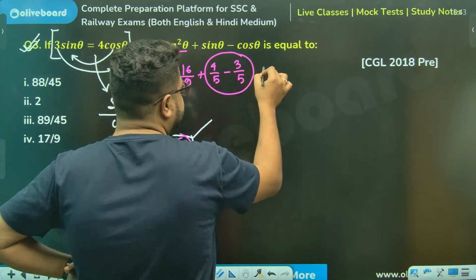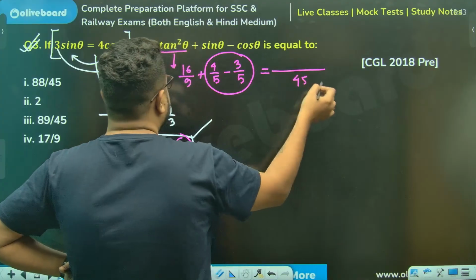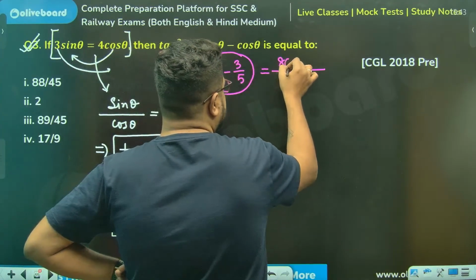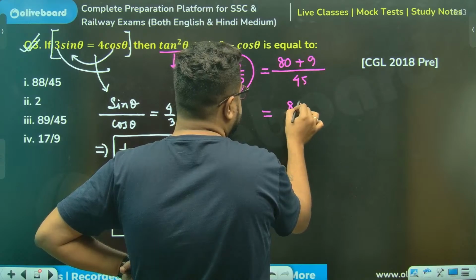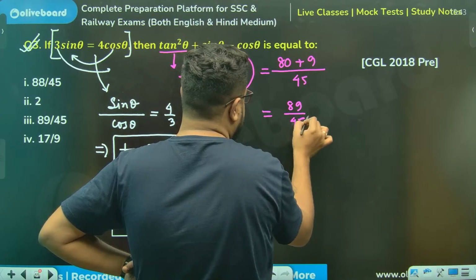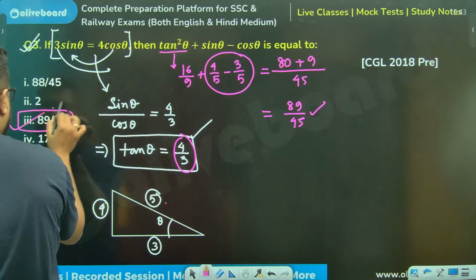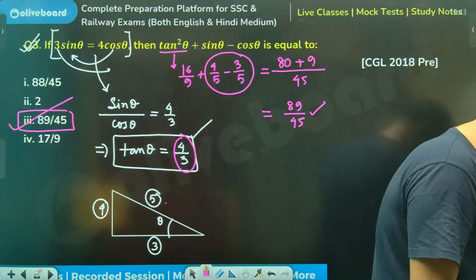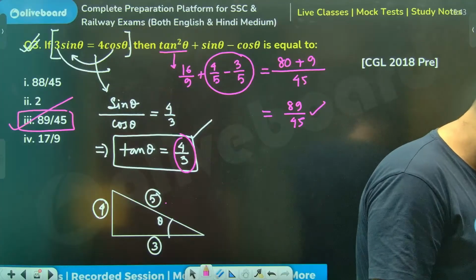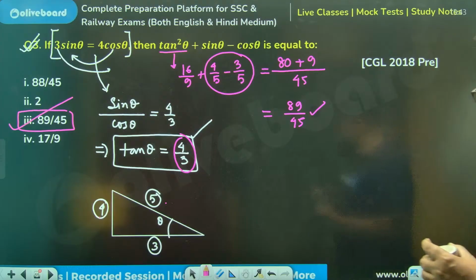This is 1 by 5. So 16 by 9, and 9 fives are 45. 5 16s are 80, plus 9 for the 1 by 5. So 89 by 45 is the answer. Option number 3. Done. Yes, Varun, absolutely perfect. Absolutely perfect, everyone. Very, very good.